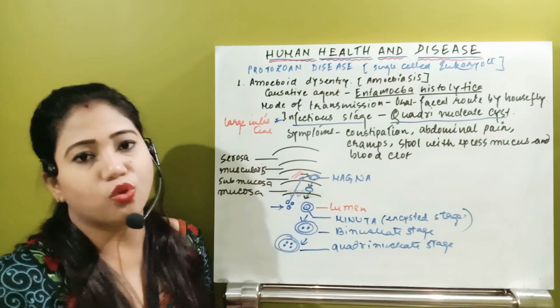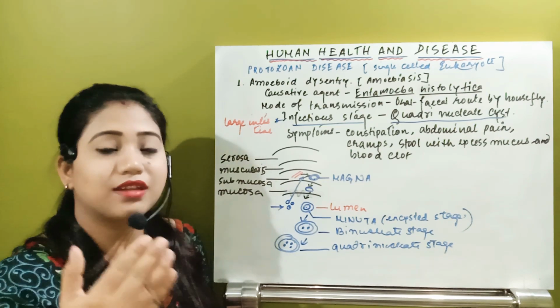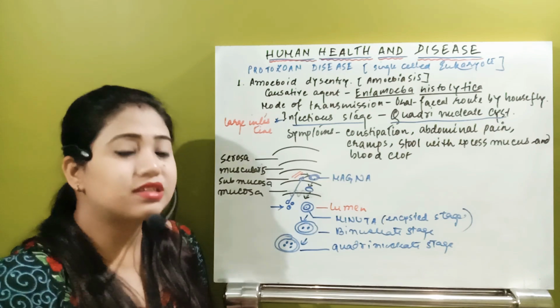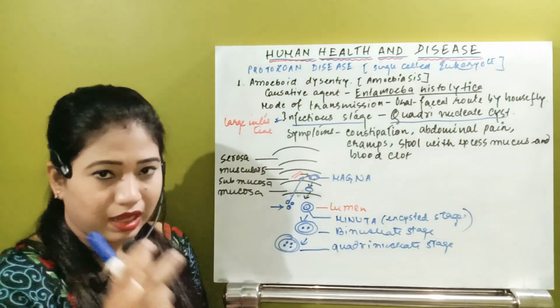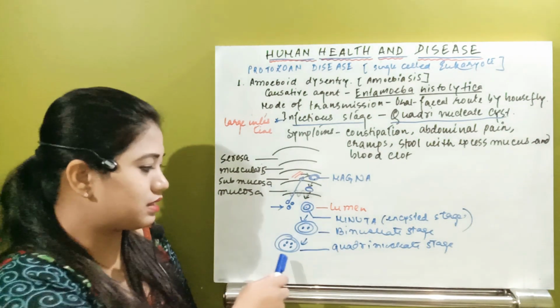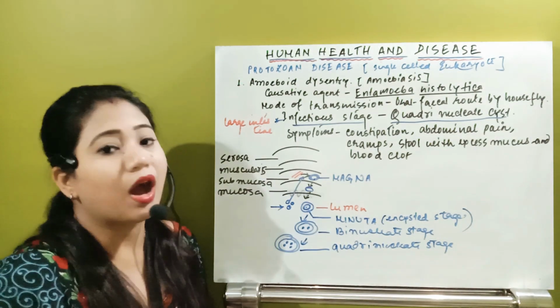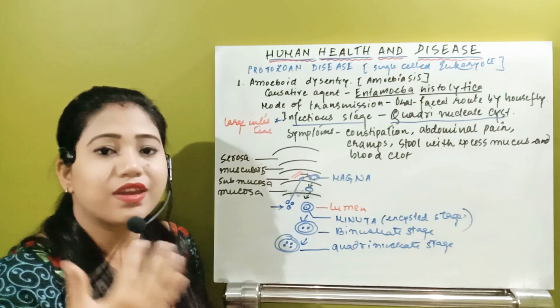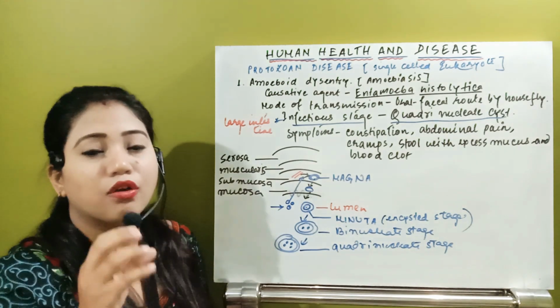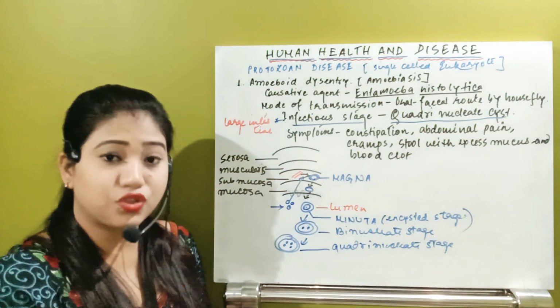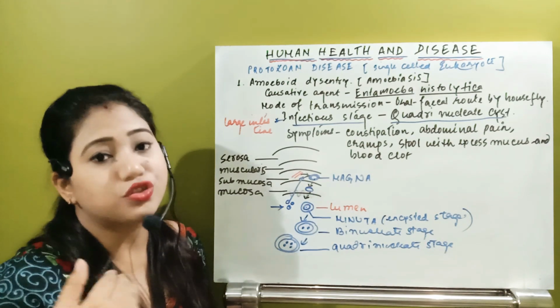It comes to the sigmoid colon, and after that, from the rectum with fecal matter, this contaminating stage, the quadrinucleate cyst, will come outside the body. Whenever it comes outside, with that fecal matter, with that stool, the blood will also come.